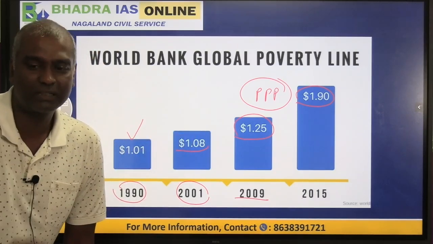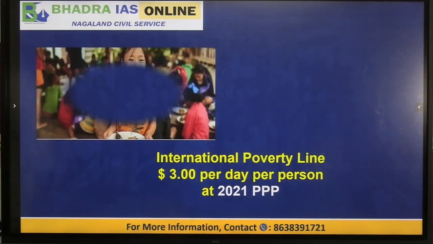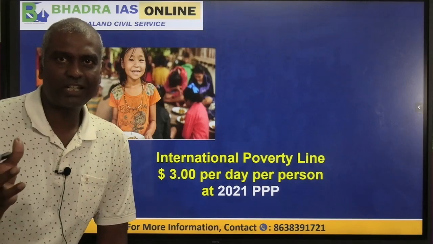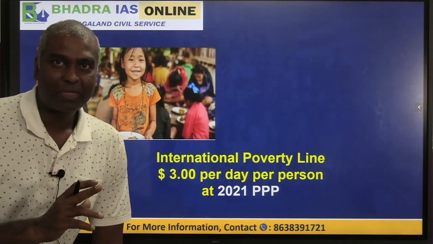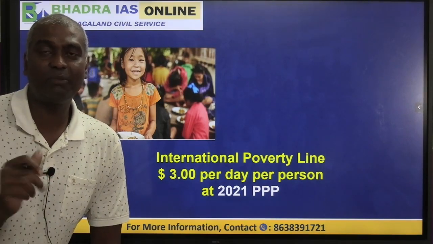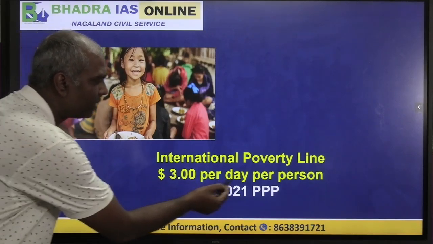Okay, PPP method. Now currently, in June 2025, this year, the World Bank has changed the international poverty line. So from 2025 onwards, what is the international poverty line? The international poverty line today is $3 per day per person.